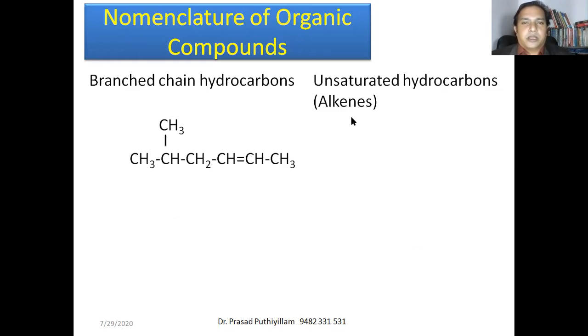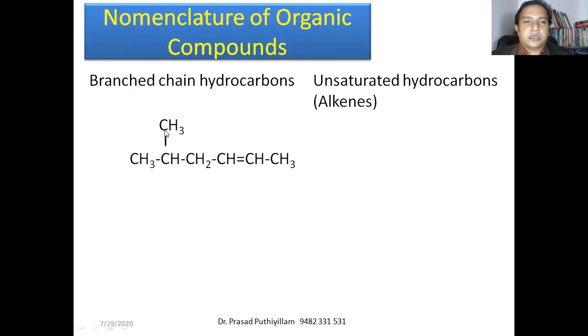We'll continue with the alkenes. Okay, so this is 1, 2, 3, 4, 5, 6 carbon atoms. Therefore, hex is the parent chain. Parent chain name that is hex, and it has got a double bond. Therefore, ene is the suffix, means what we write at the end. It is hexene. Like that, it is hex-2-ene. Second carbon atom has got double bond. Therefore, it is hex-2-ene.